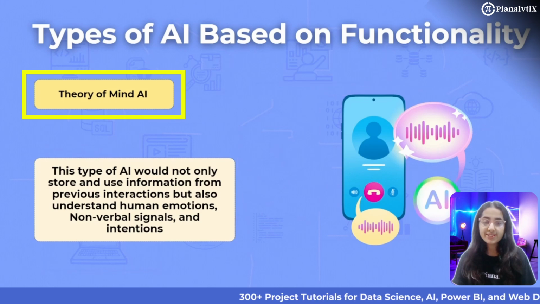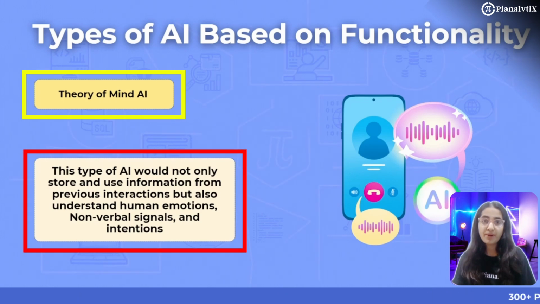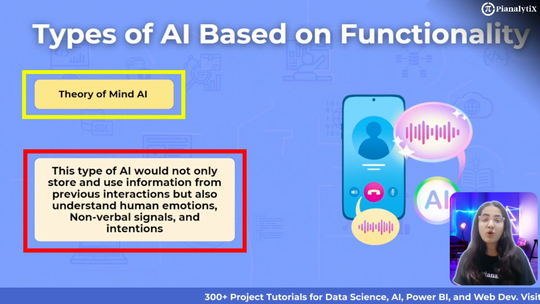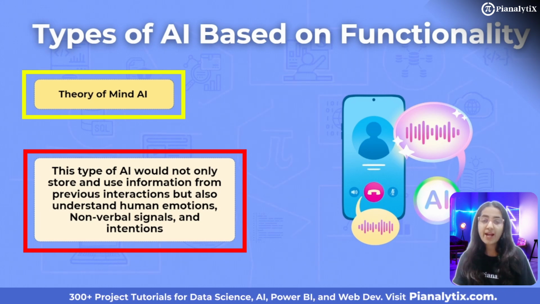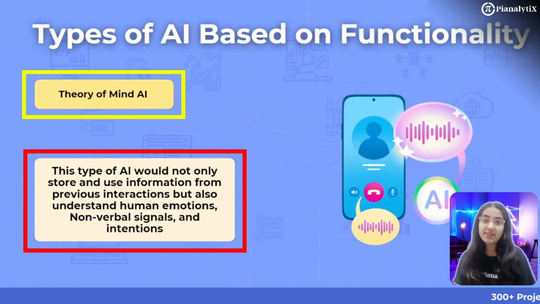Moving up in complexity, we have theory of mind AI. It is still in development. This type of AI would not only store and use information from previous interactions but also understand human emotions, non-verbal signals, and intentions. Imagine interacting with an AI that could detect whether you are happy, stressed, or annoyed, and then respond in a way that's appropriate.